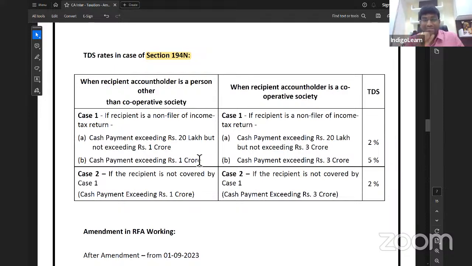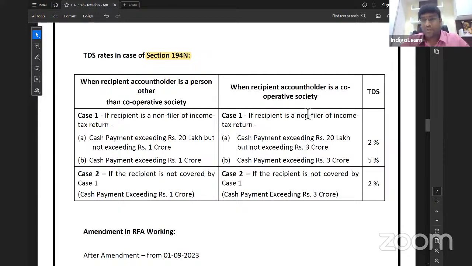5%. And if it is not covered by case 1, that means he is a regular filer of income tax return and the cash payment is exceeding 1 crore, then it is 2% TDS. If he has not filed return, my dear friends, then more than 20 lakh not exceeding 1 crore, 2%, more than 1 crore, 5%.